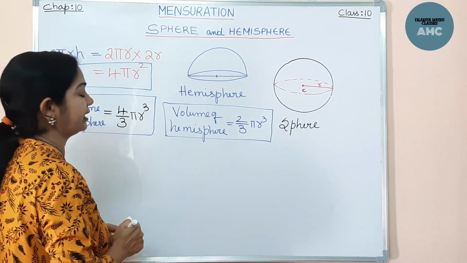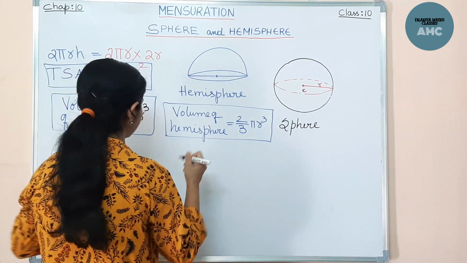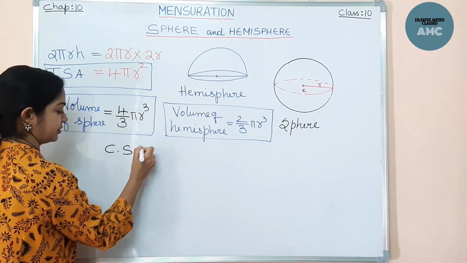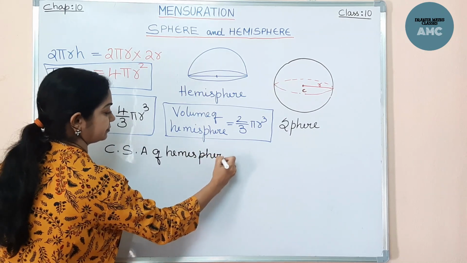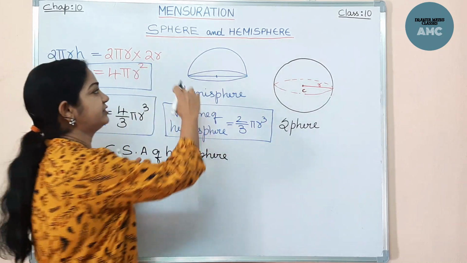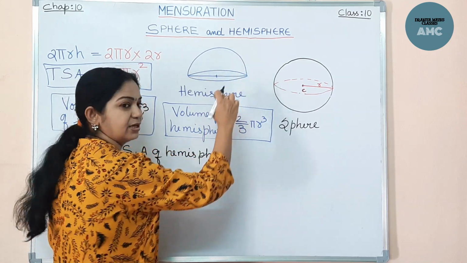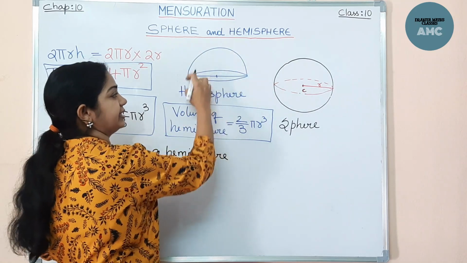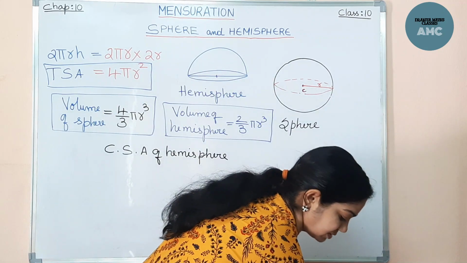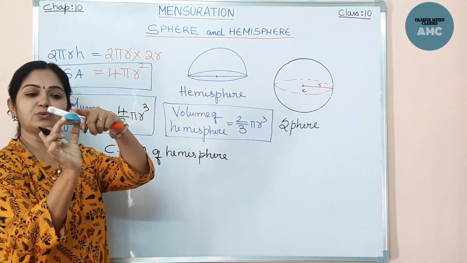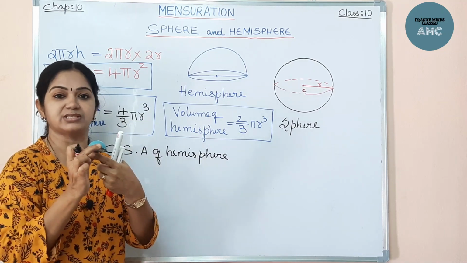Now the next one is the curved surface area. Curved surface area of hemisphere, we'll find out. Now we have a curved surface here, this part is a curved surface as well as a circular base. So the total thing is the TSA. Now the curved surface area means only this part, I'll show you this model. See, the curved surface area means only this part, not the base. Okay, if you add the base, it comes to the total surface area.